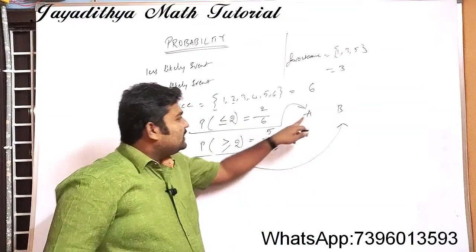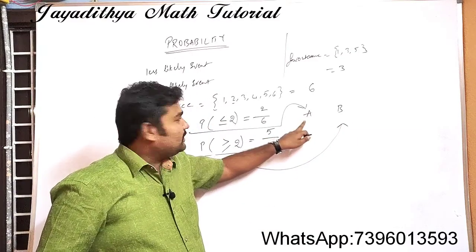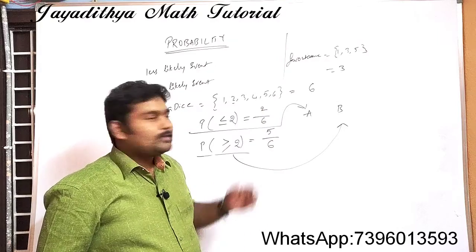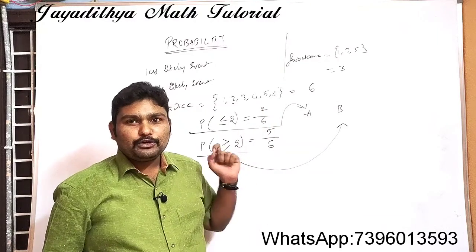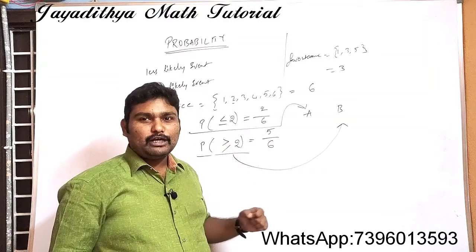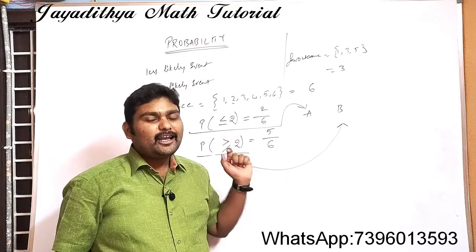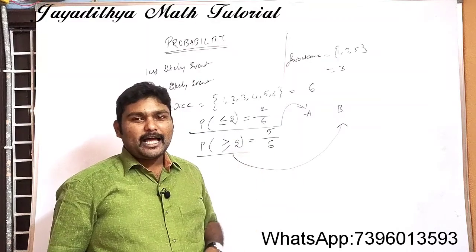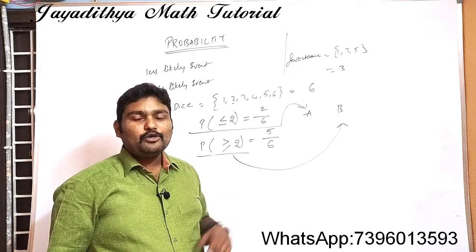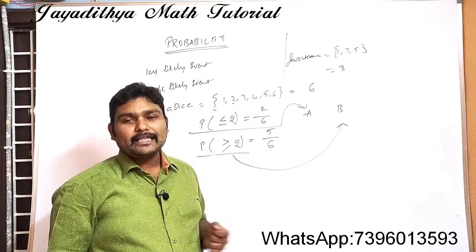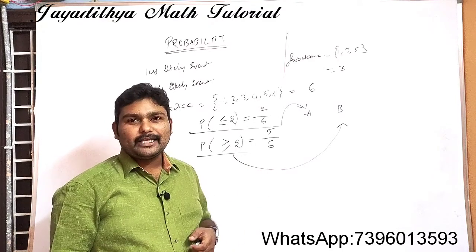If the number is less than or equal to 2, A will win the match. If the number is greater than or equal to 2, B will win the match. Now you tell me, who has more chances of winning the game?